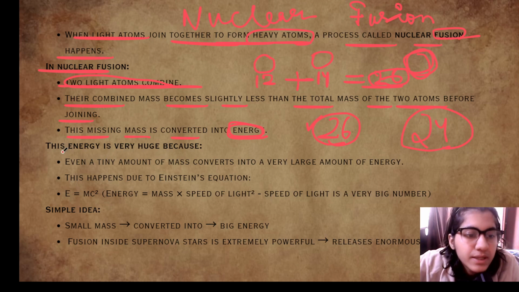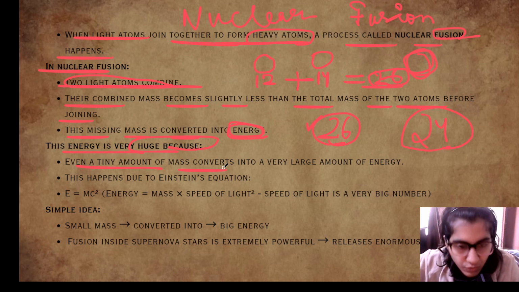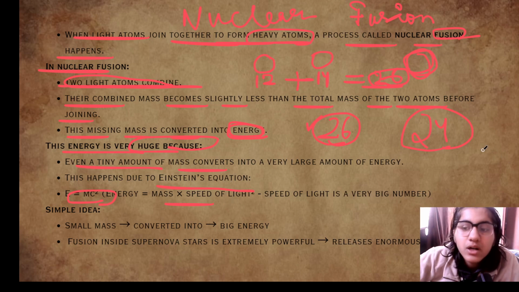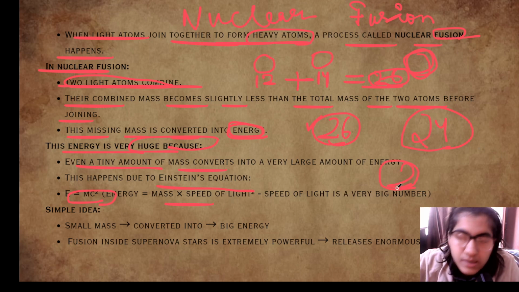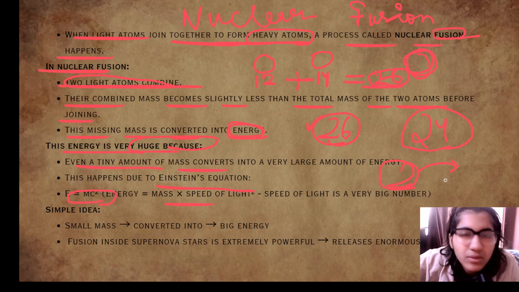This energy is very huge because even a tiny amount of mass converts into a very large amount of energy. This happens due to Einstein's equation E = mc². It says that the 2 units of mass, a very, very small amount, is converted into a huge amount of energy.